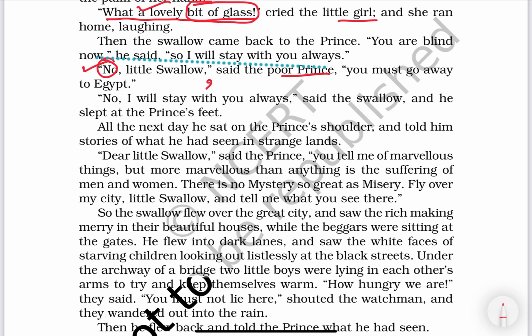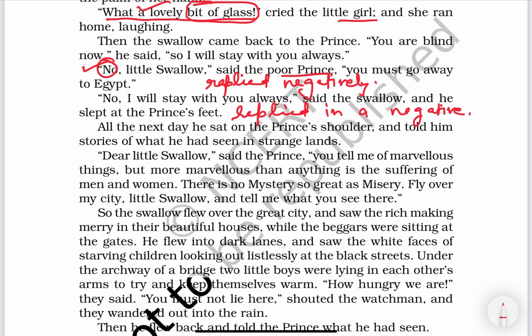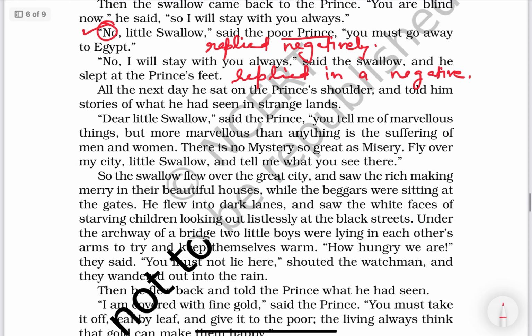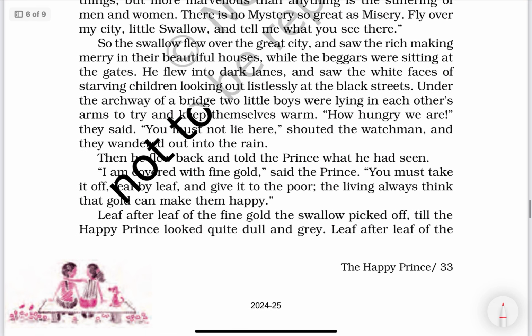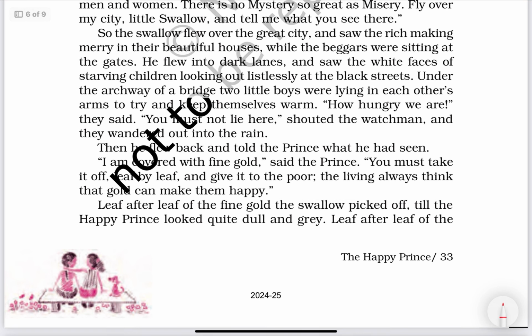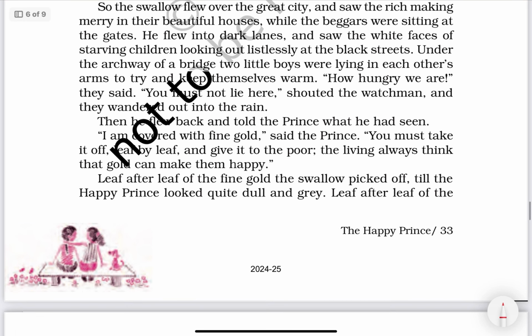When it is no, we write replied negatively, or we can mention replied in the negative. If it is yes, we can use affirmative or positive. Okay, so many questions are there. You can see this chapter is full of so many sentences to practice reported speech.